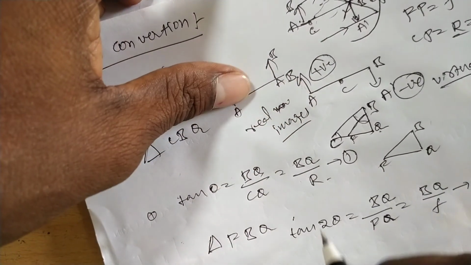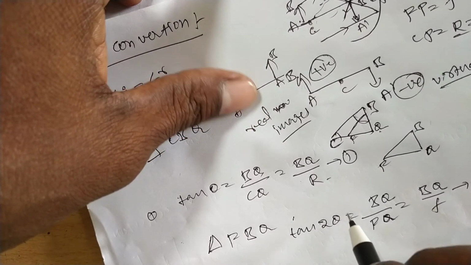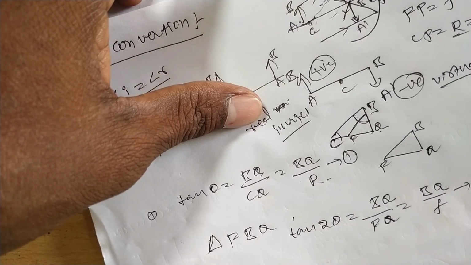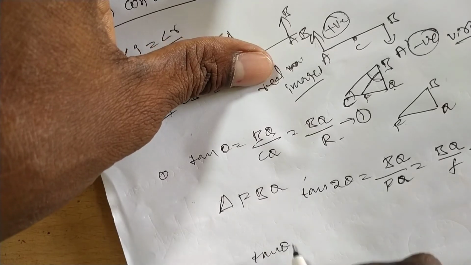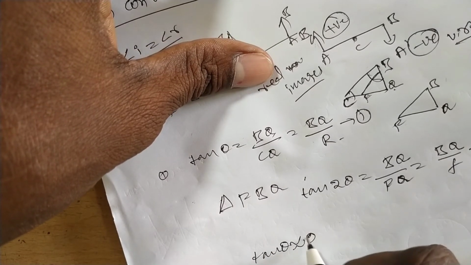Since theta is very small, tan theta is equal to theta.